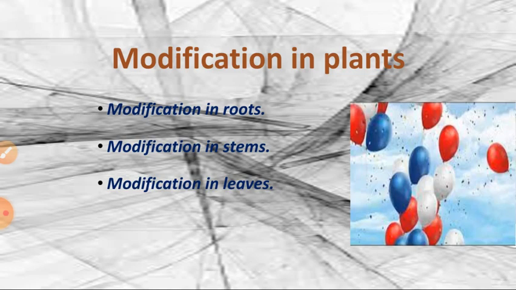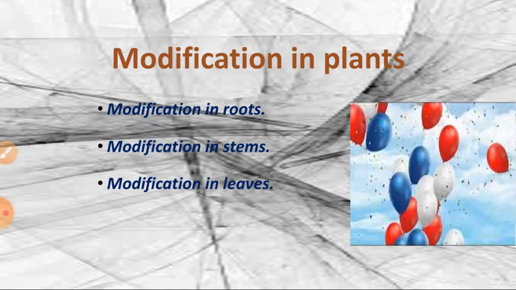Next one, modification in stem. The stem part is also modified in some plants. They are divided into aerial modification and subaerial modification. Aerial modification means the stem part must be above the soil. Subaerial modification means some part of the stem is above the soil and again touches back to the ground. So that is called subaerial modification.